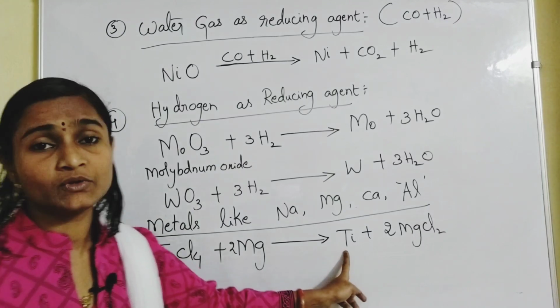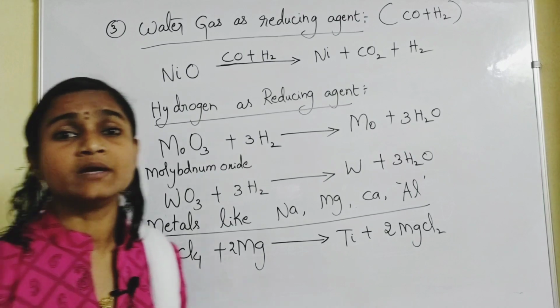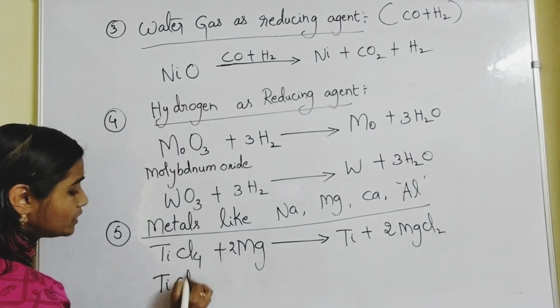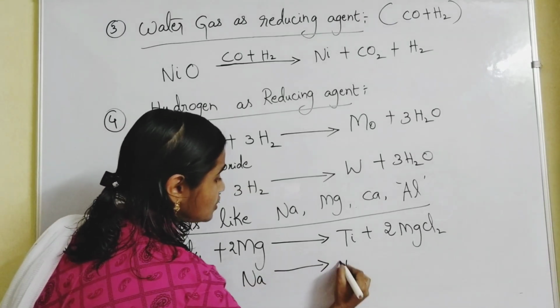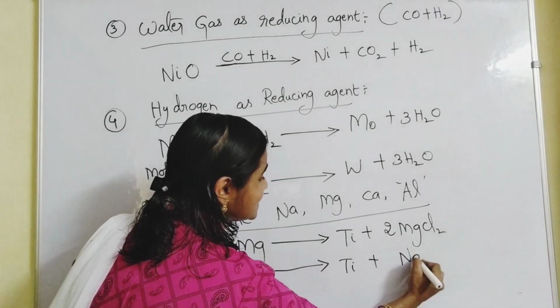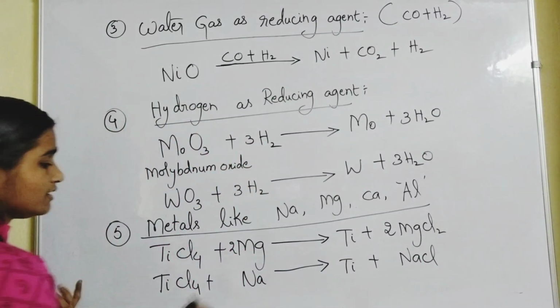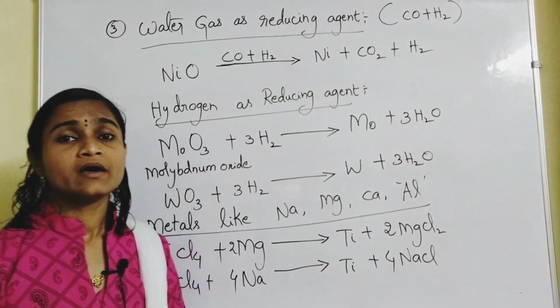So titanium you can separate from titanium chloride. You can even take sodium also. Titanium chloride plus sodium metal gives rise to titanium plus NaCl you will get. So 4 sodium you have to take, here 4 NaCl. Right?